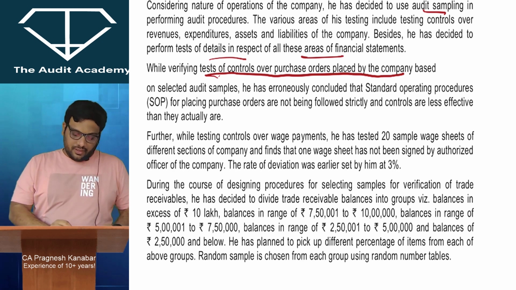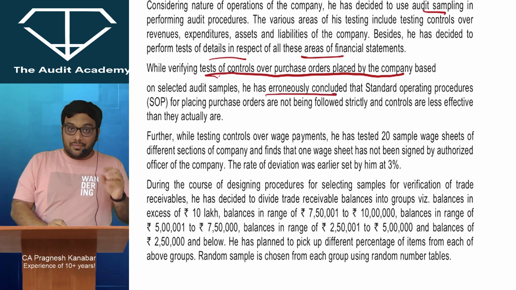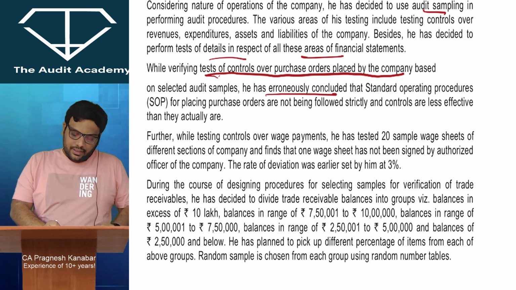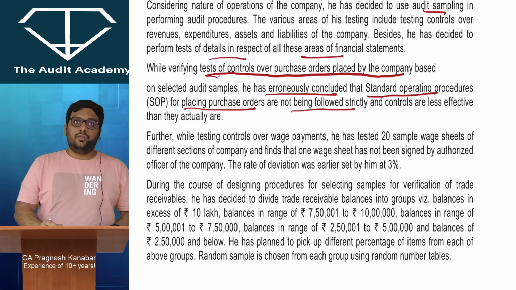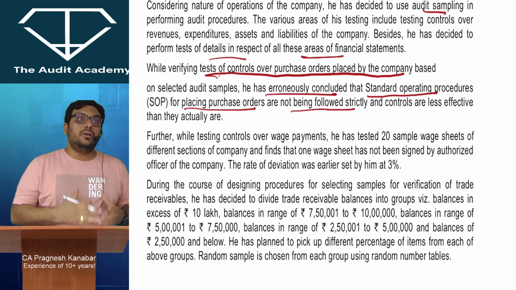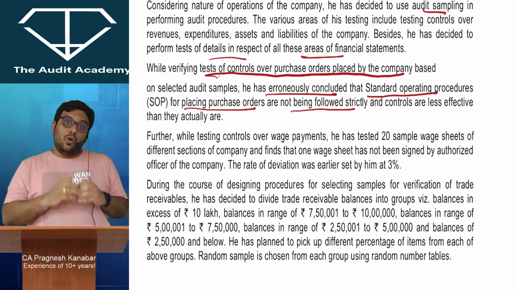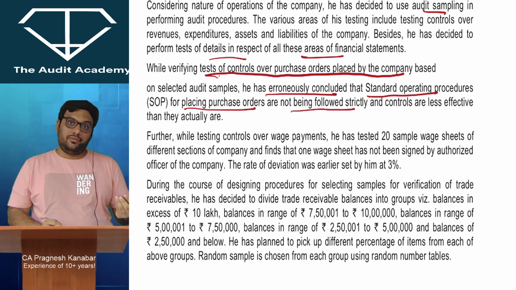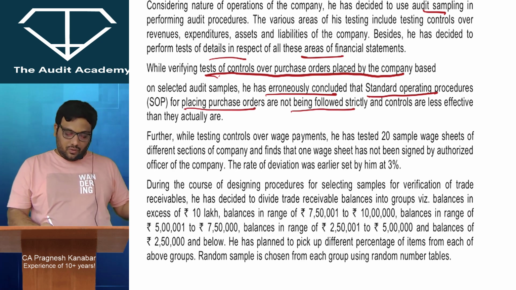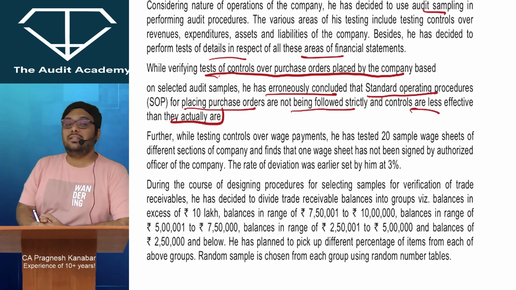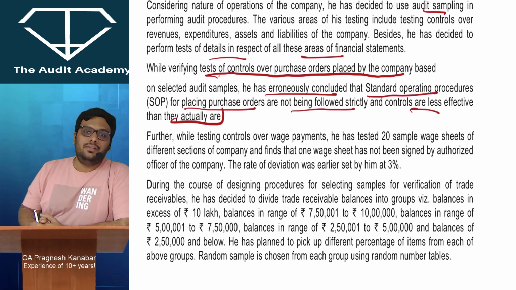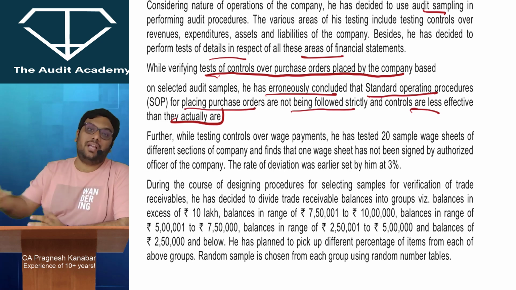He has erroneously concluded, that means the auditor has wrongly concluded, that standard operating procedures for placing purchase orders are not being followed strictly. In case of test of controls, if I wrongly conclude that controls are not effective, but in reality controls are actually very good, so they are effective, then that is called which risk of sampling? That is a type 2 sampling risk. That means I will end up giving unnecessary too much effort, but at the end I will come to know that I was wrong.